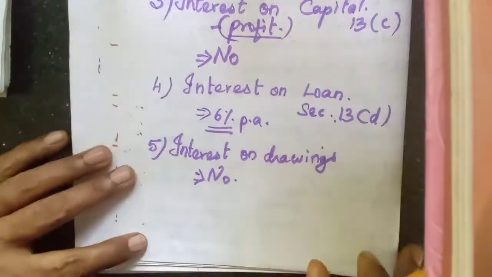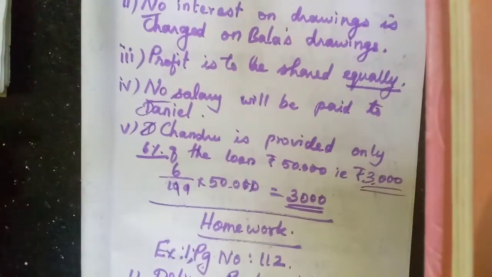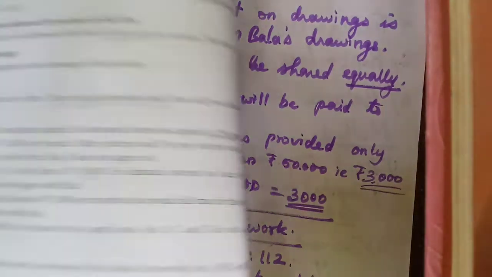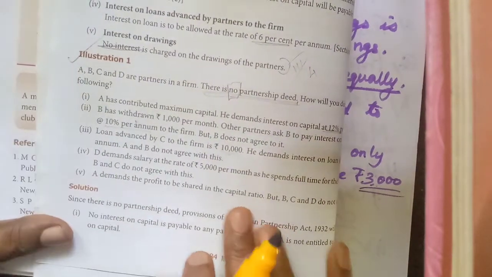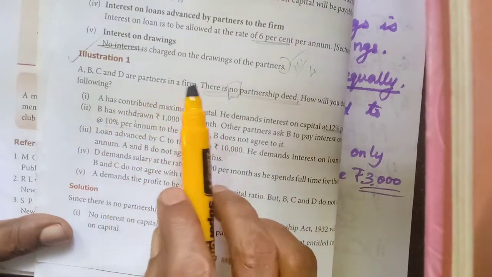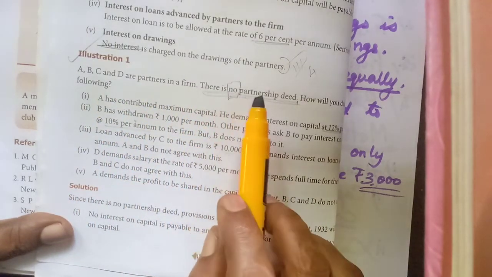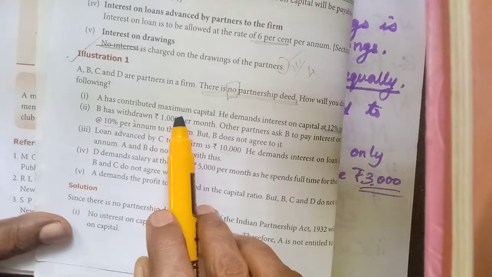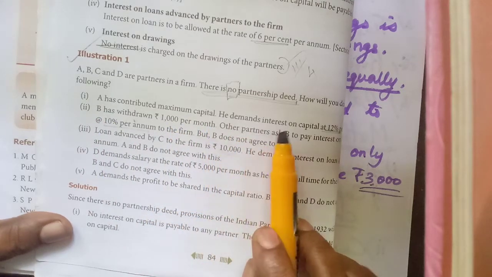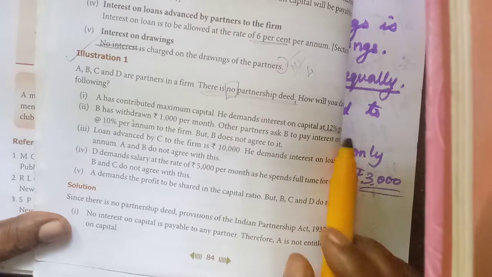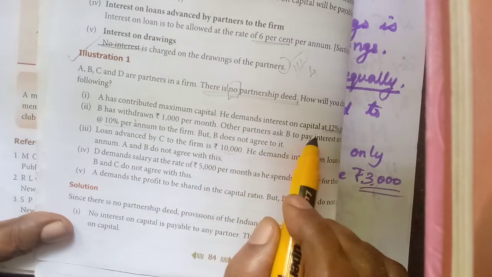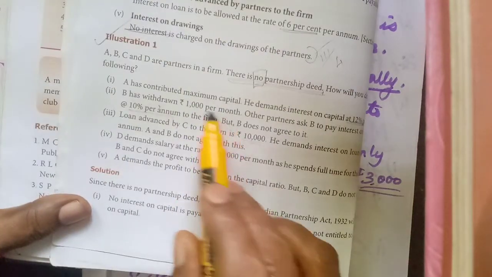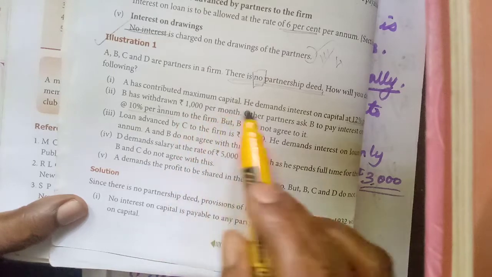Only 5 items. With this we have one illustration and one exercise. That illustration I will show to you. Illustration: A, B, C and D are partners in a firm. There is no partnership deed. How will you calculate the following? A has contributed maximum capital. He demands interest on capital at 12% per annum. Here, interest on capital we have studied, no interest is allowed. So here we should write: no interest on capital is payable to A.